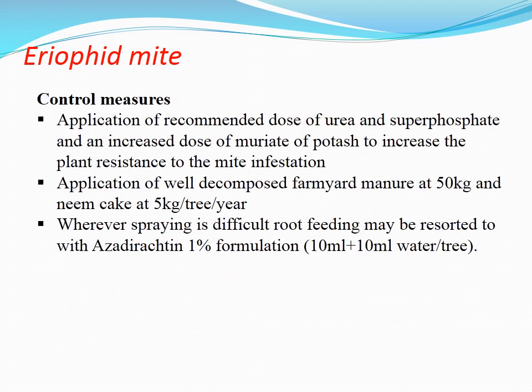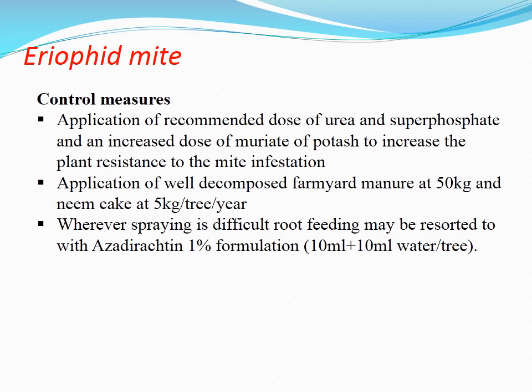Control measures: again, application of the recommended dose of urea and superphosphate and an increased dose of muriate of potash increases the plant resistance. Actually, it's not to kill the mite as such, but the plant resistance is enhanced so that the plant is able to resist mite infestation.